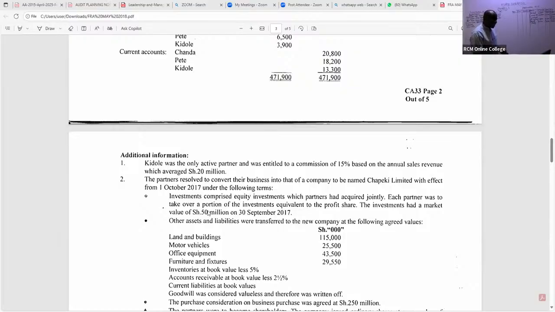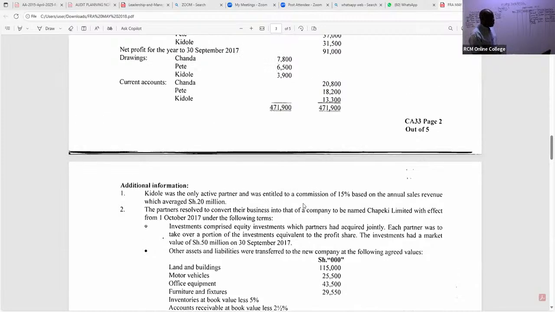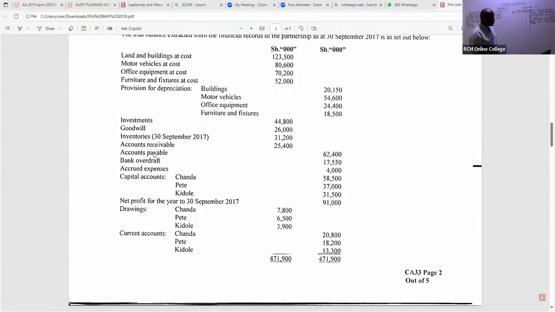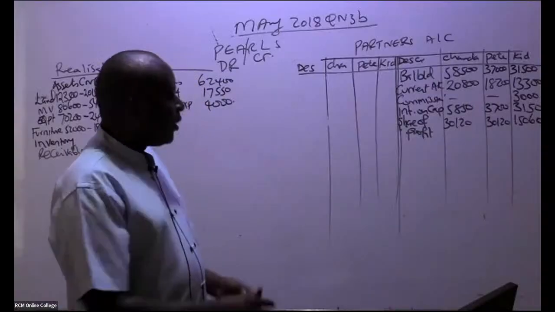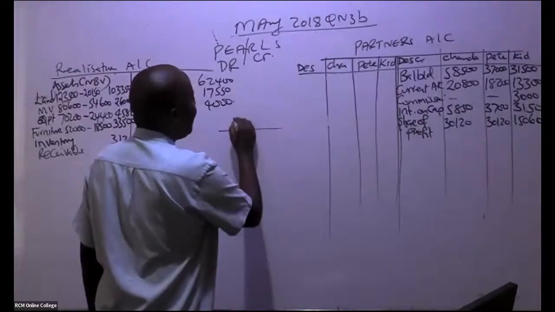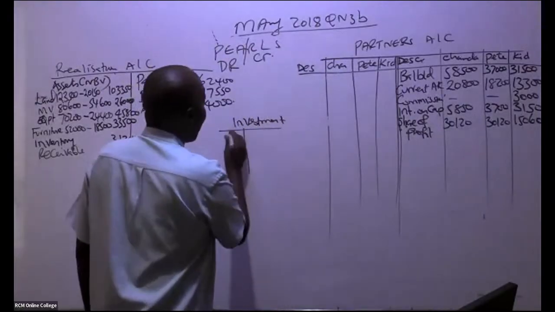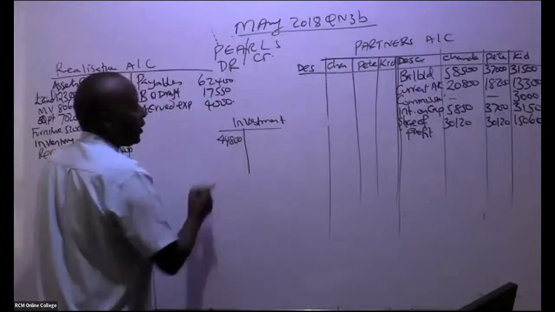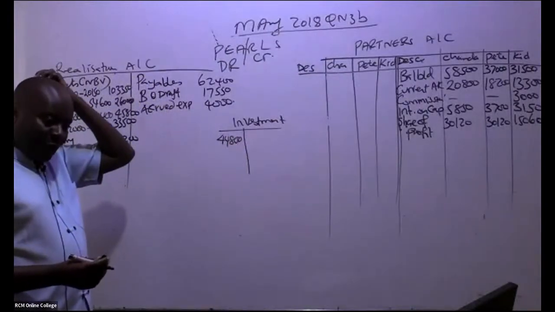So now this is an asset that has been taken over by the partners. When they take an asset, we debit their partner's account. But now we have to be very, very careful. These investments themselves were worth 44,800. So we have the investment account, very important. I can see a figure down here of 44,800.